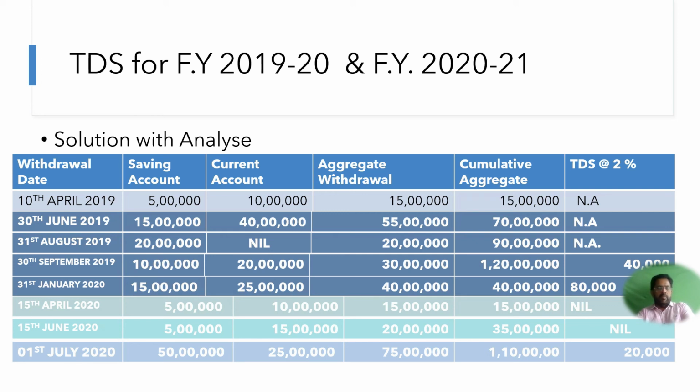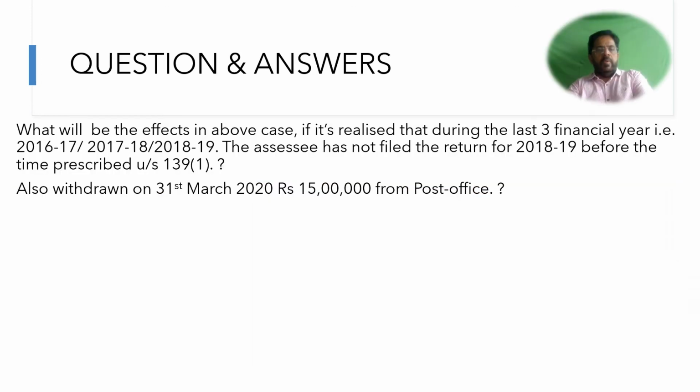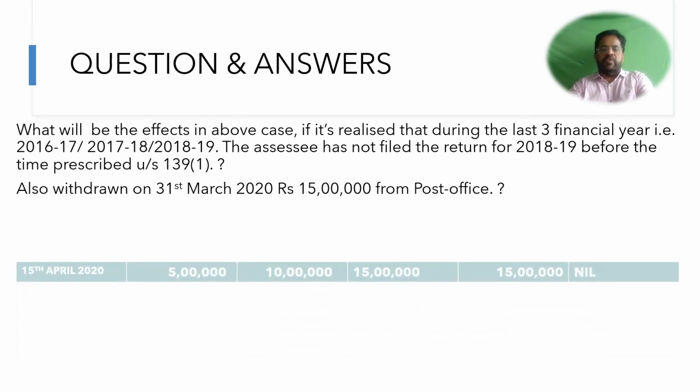that will be 20,000 rupees. Now let us take a different scenario: in the above case, he has not filed one of the returns during the last 3 financial years before the due date prescribed under section 139(1). What will be the scenario, which is applicable from 1st April 2020? What will be the scenario if he withdraws on 31st of March 20 rupees 15 lakhs from the post office?